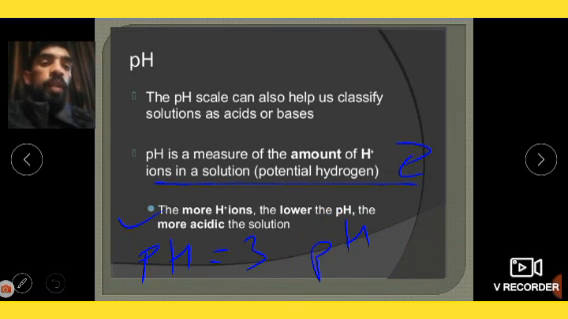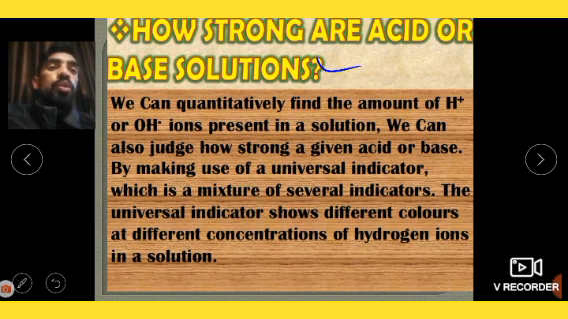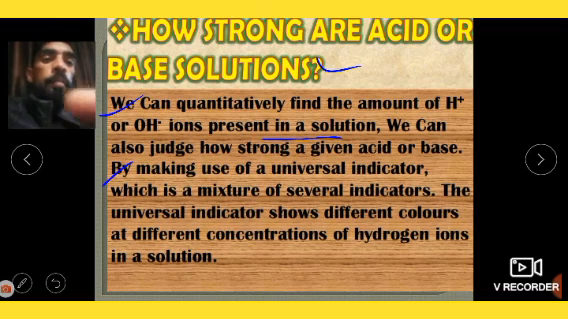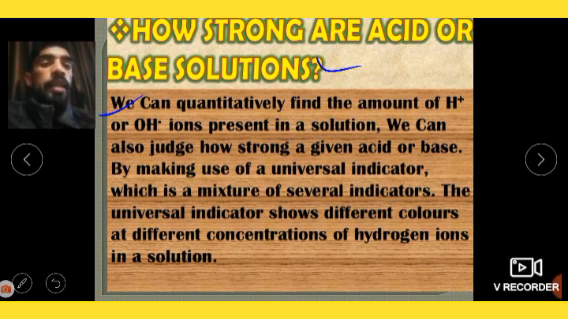After this, once we understand pH, let's understand how strong acid and basic solutions are. We can quantitatively find the amount of hydrogen ion and hydroxide ion present in the solution. We can also judge how strong a given acid or base is. This is the best use of pH. With the help of the pH scale, we can find out which acid or base is stronger, by making use of universal indicator, which is a mixture of several indicators. The universal indicator shows different colors at different concentrations of hydrogen ion in a solution.